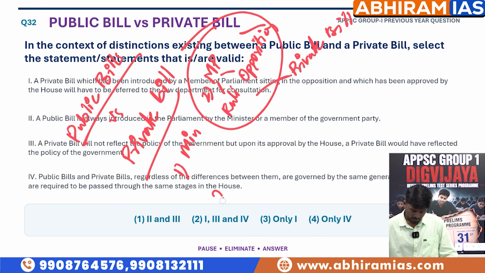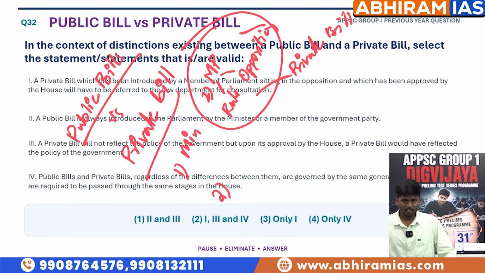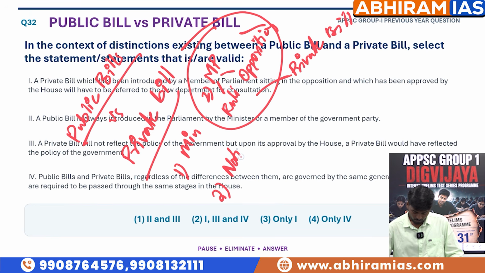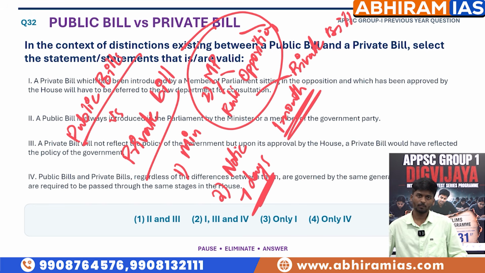And the second difference here is, if a government bill has to be introduced in the parliament, notice must be given, generally 7 days before. But when it comes to a private member bill, 1 month prior notice should be given to the Speaker of Lok Sabha. So those are the small differences.